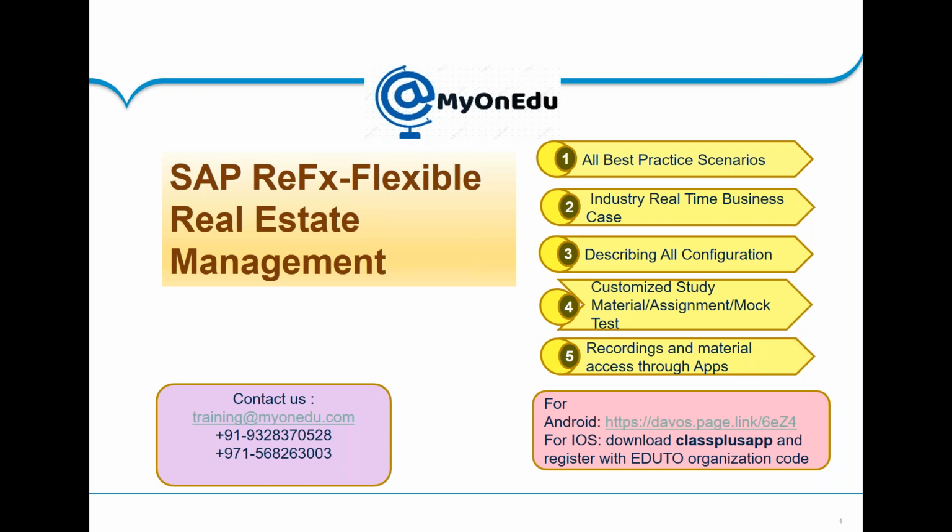Okay. So when we are going with this course, we'll first understand the business process. Second, we'll understand the transactions which we need to execute in REFX, and then configuration. So it will be our sequence. First, understanding of business process, then business transactions, how you need to perform these transactions in REFX, and then we'll go for the configuration.